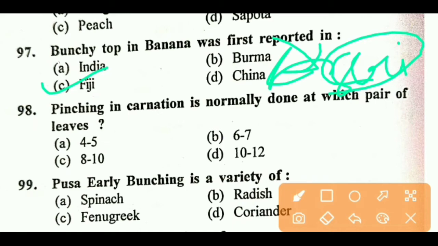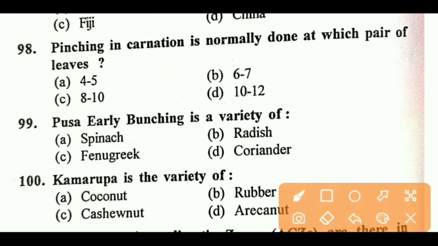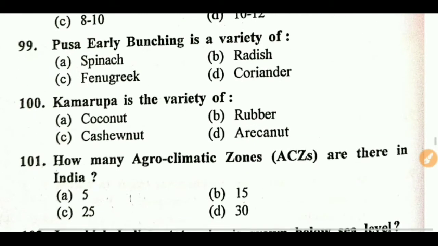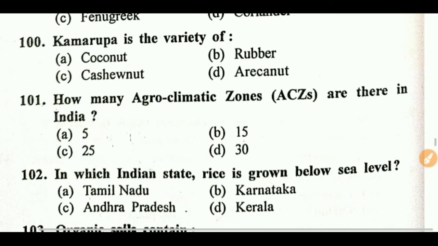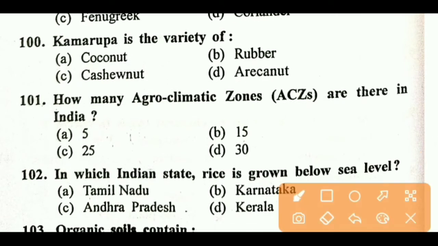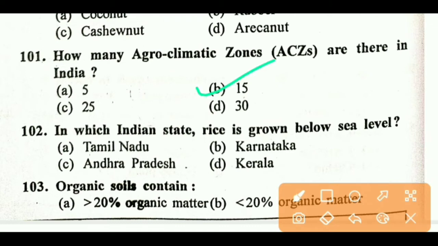Next question, pinching in carnation is normally done at which pair of leaves, right answer is B, 6 to 7. Next question, Pusa Early Bunching is a variety of, right answer is C, coriander, fenugreek. Next question, Kamrupa is the variety of, right answer is A, coconut. Next question, how many agroclimatic zones are there in India, right answer is B.